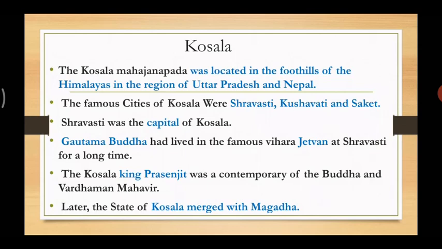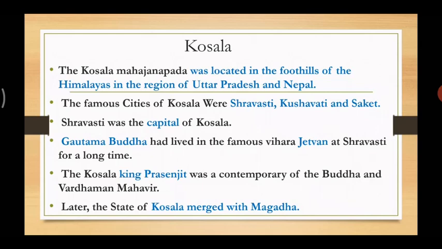Okay, let's see. The Kosala Mahajanapada was located in the foothills of the Himalayas, in the region of Uttar Pradesh and Nepal. The famous cities of Kosala were Shravasti, Kushavati and Saketa. Shravasti was the capital of Kosala. Gautam Buddha lived for a longer time in the famous Jetavana Vihara at Shravasti. So Gautam Buddha also lived there for a particular period of time.